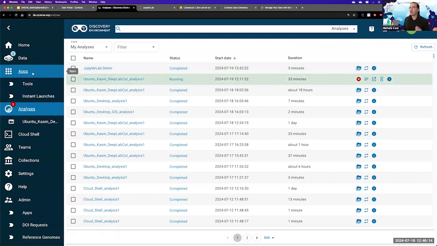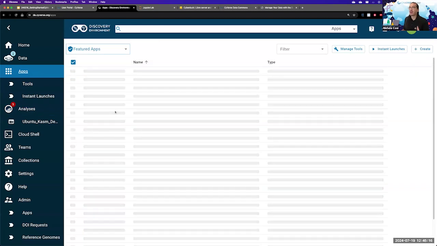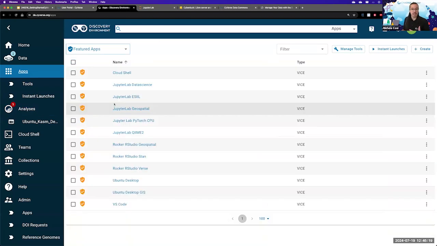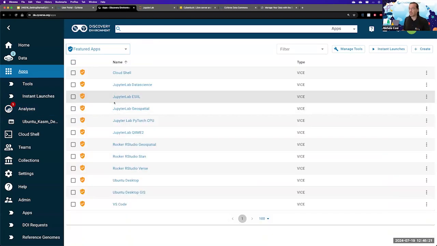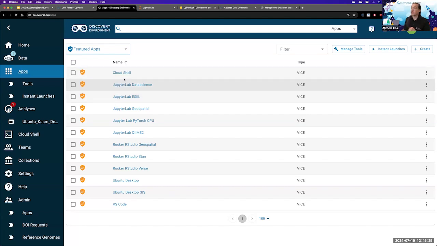Now, we do have our own applications that we are maintaining for people to use, and these are great applications, but what if you want to bring your own software? All of these applications are actually containers or containerized images of applications.